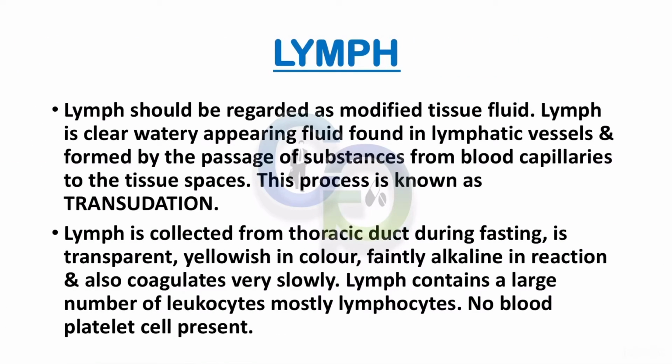Lymph. Lymph should be regarded as modified tissue fluid. Lymph is a clear, watery appearing fluid found in lymphatic vessels and formed by the passage of substances from blood capillaries to the tissue spaces. This process is known as transudation. Lymph collected from the thoracic duct during fasting is transparent, yellowish in color, faintly alkaline in reaction, and also coagulates very slowly. Lymph contains a large number of leukocytes, mostly lymphocytes. No blood platelet cells are present.